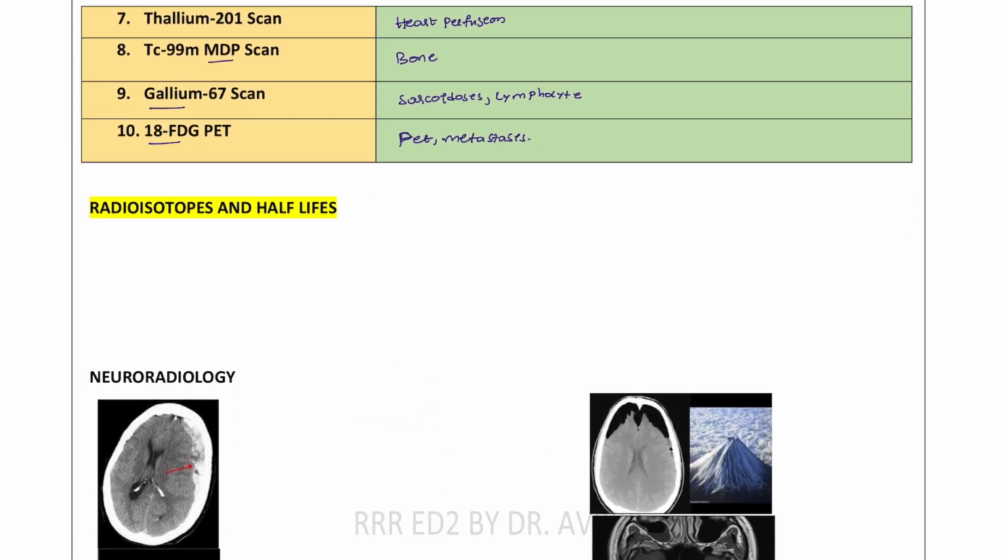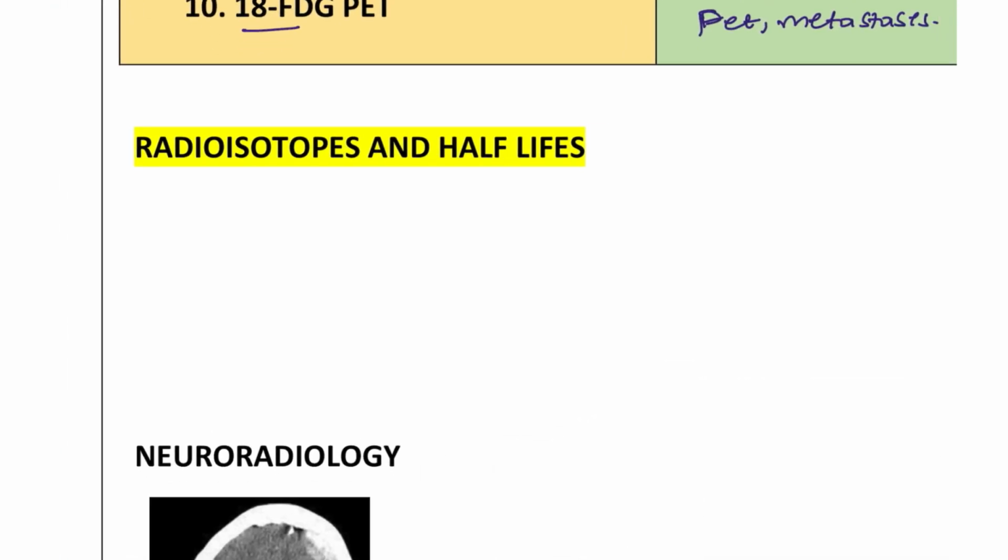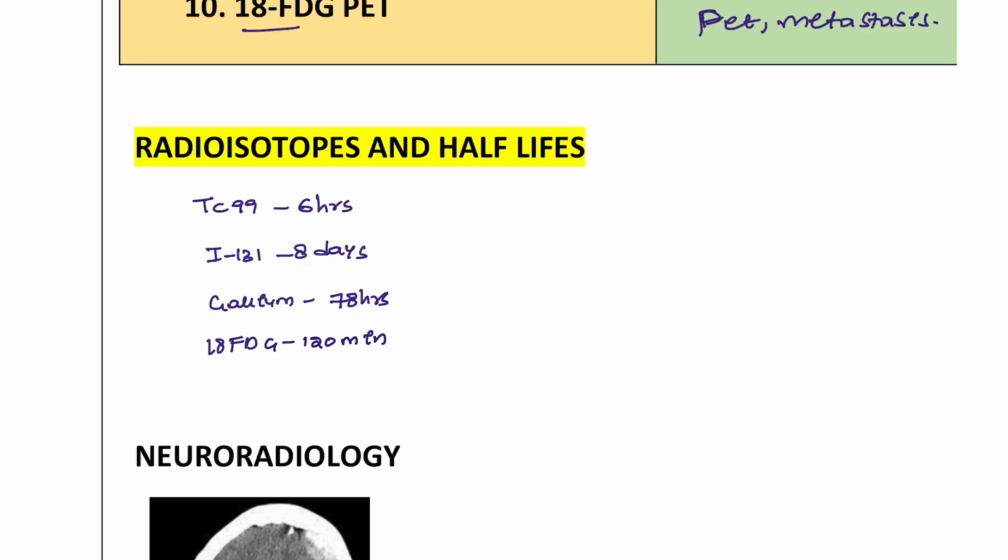And radioisotopes have different half-lives. Once you give this, it is going to stay in the body. Technetium 99 is going to stay for 6 hours in the body. Iodine 131 is going to stay until 8 days. Gallium is 78 hours. 18 FDG is going to stay around 120 minutes in our body. Thallium stays almost 73 hours.